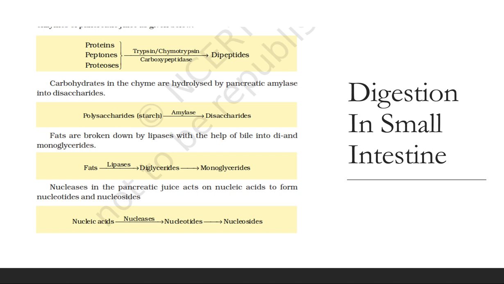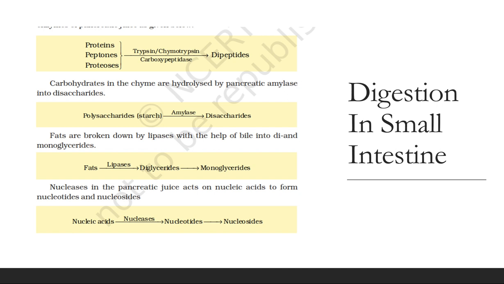The pancreatic juice contains inactive enzymes trypsinogen, chymotrypsinogen, and procarboxypeptidases, amylases, lipases, and nucleases. As we've seen in this slide, trypsinogen is the inactive enzyme, which is activated by the enzyme enterokinase, secreted by the intestinal mucosa, into active trypsin. So, in the small intestine, proteins, peptones, proteases, with the help of trypsin, chymotrypsin, carboxypeptidases, which are active enzymes, are converted into dipeptides.